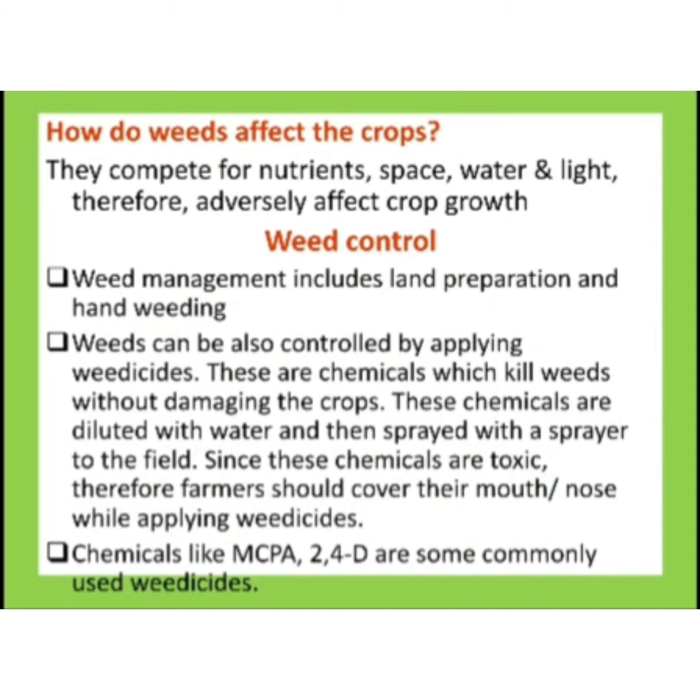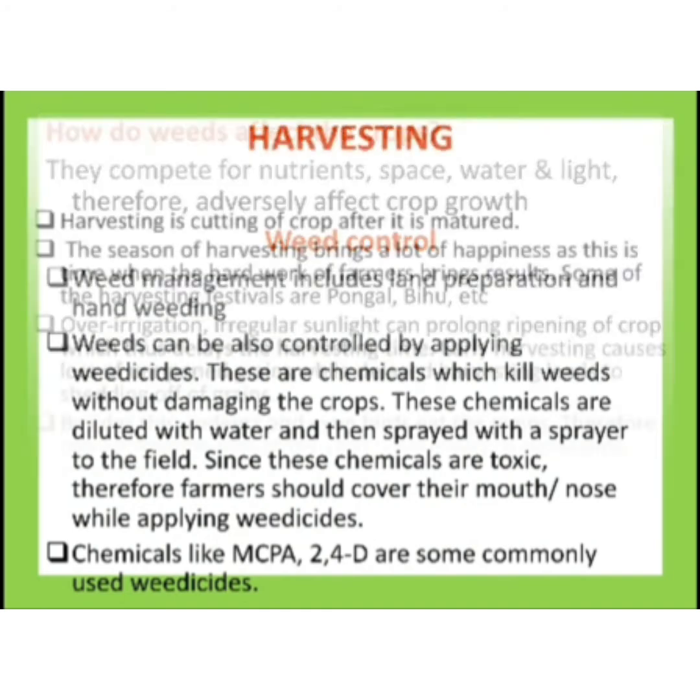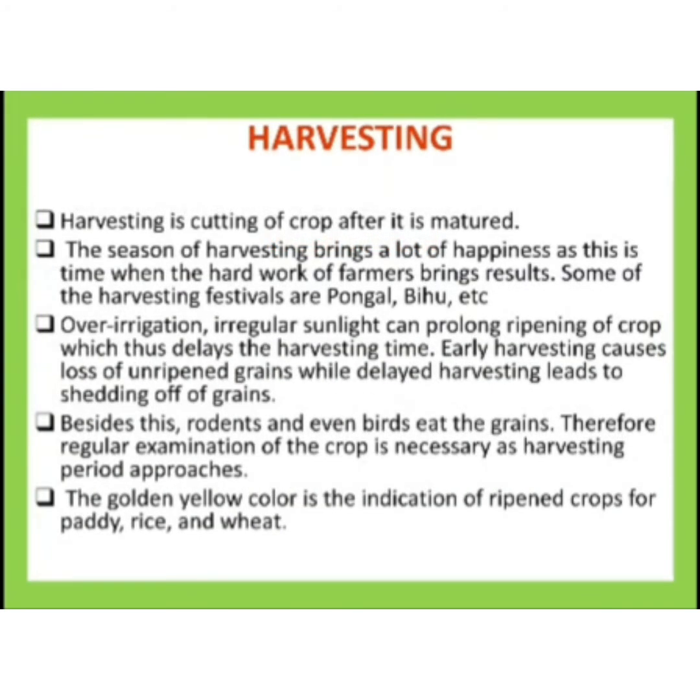Okay, what are weeds? Weeds are the unwanted plants that grow along with the cultivated crops. Why should we get rid of weeds? Because they compete for nutrients, space, water and light. How can weeds be controlled? By using weedicides, hand weeding, or during land preparation itself. Next is harvesting. Once our plants have grown and matured, we have to cut them off. So harvesting is the cutting of crops after they have matured.